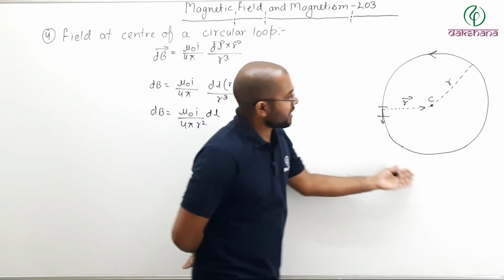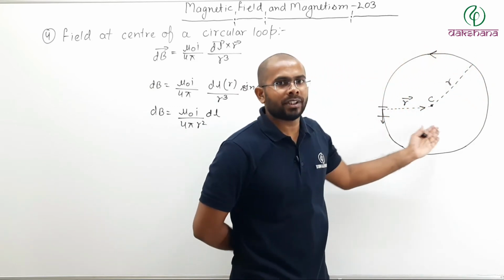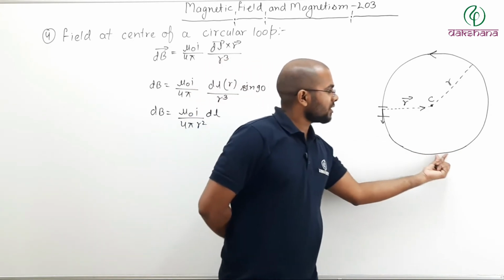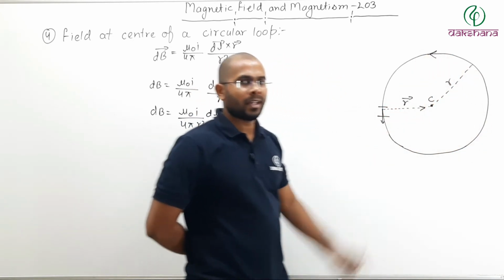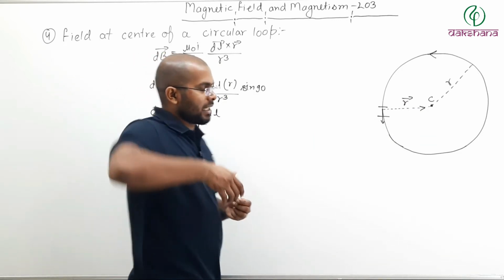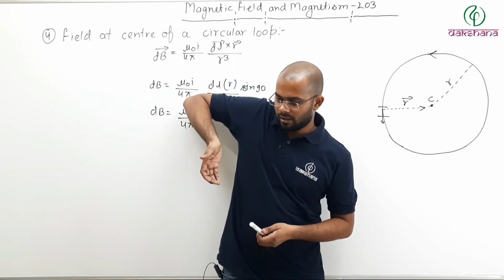Now see, if I take this section anywhere, everywhere the angle with position vector will be 90 and magnitude of each will be the same. Now, what about the direction? See here, dl is downward like this, cross r like this.